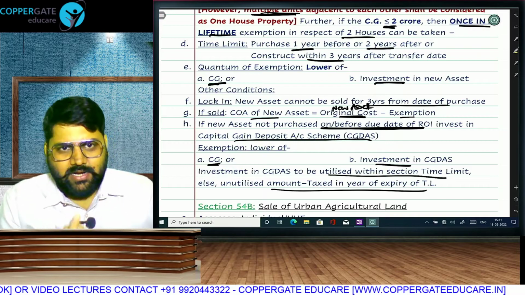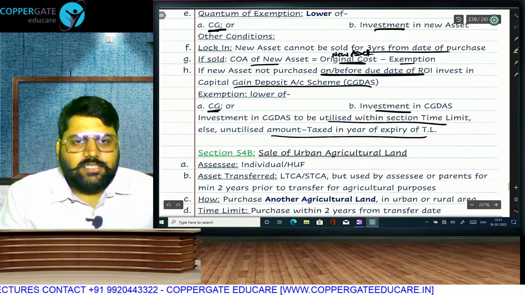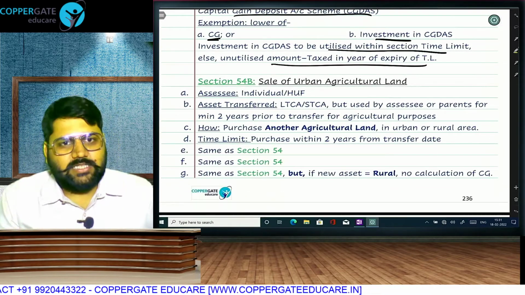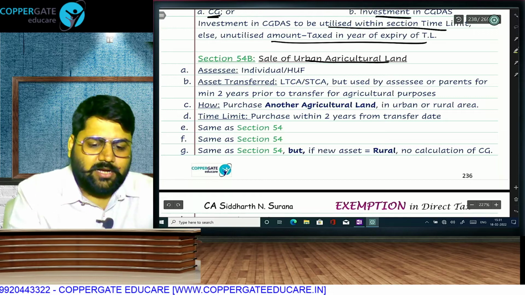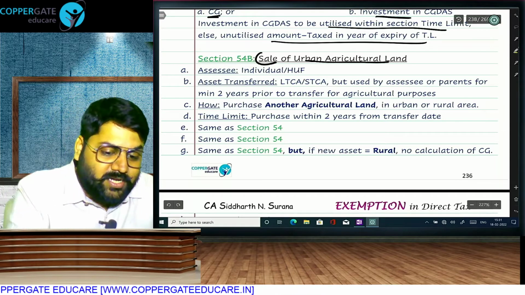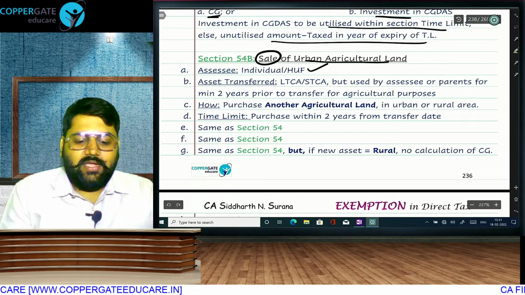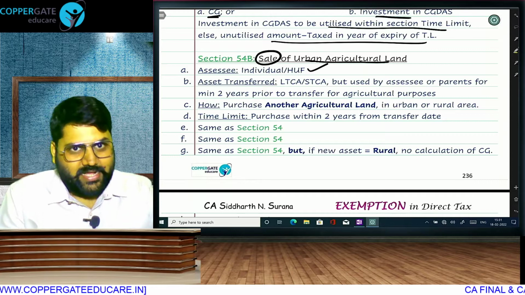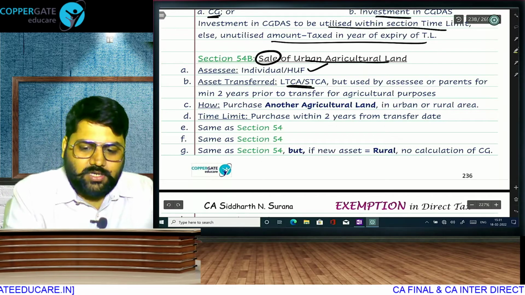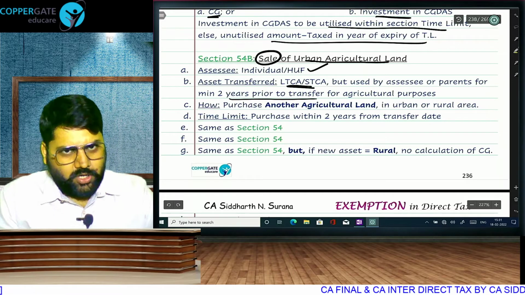This is the main funda, and once the main funda is understood, most of the provisions are just condition wise copies, but then the asset which is sold and transferred will change. For example, now we are selling urban agricultural land. Listen, rural is not a capital asset, and urban also only sale, because compulsory acquisition is exempt. An individual or HUF is selling urban agricultural land, which is a taxable transfer of a capital asset. So taxable capital gain, it can be long term or short term, but the land should be used for agriculture for minimum 2 years by yourself or your parents.